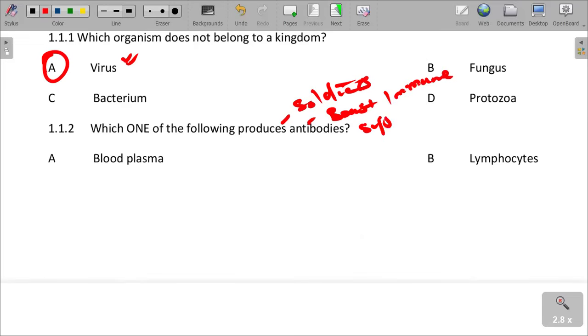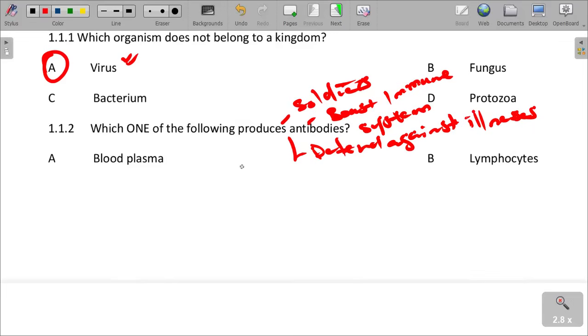The antibodies are there to defend the body against diseases, against illnesses. So if we say which one of the following produces antibodies, you need to understand that antibodies are the soldiers, they are the ones that boost the immune system.